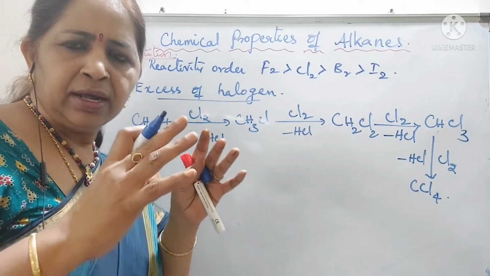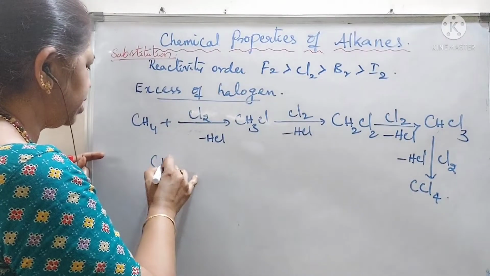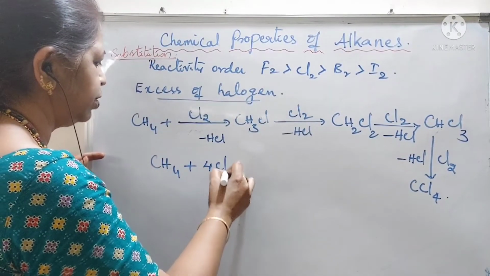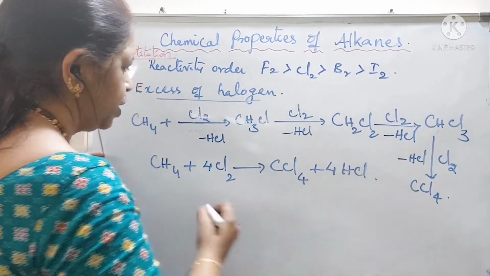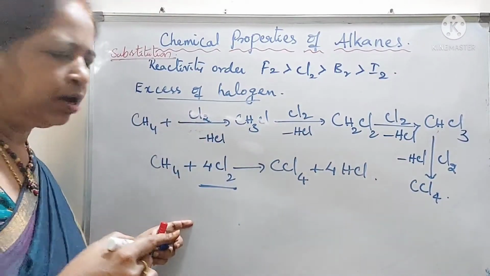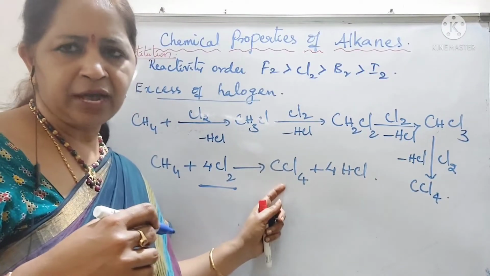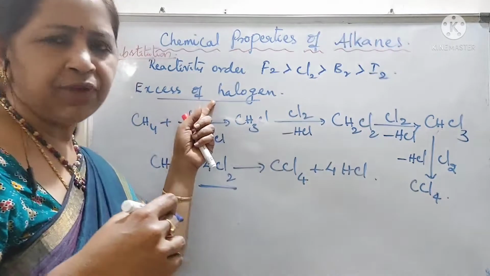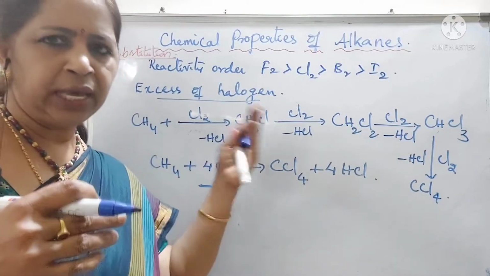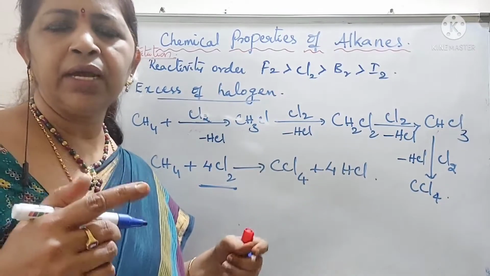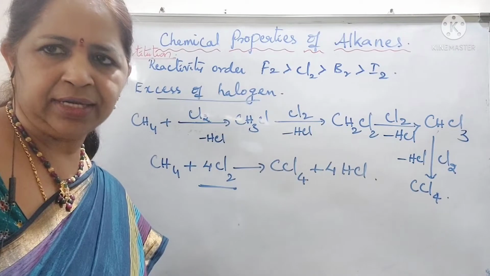All the hydrogens are not substituted by halogens at a time. The net reaction can be written as CH4 plus 4Cl2 gives CCl4 plus 4HCl. This is with the excess of halogen, all the hydrogens can be replaced by halogen molecules. This is another type of halogenation reaction with excess of halogen. With equal ratio of alkane and halogen, we have seen the reaction previously. One of the hydrogens is substituted by halogen to give alkyl halides.